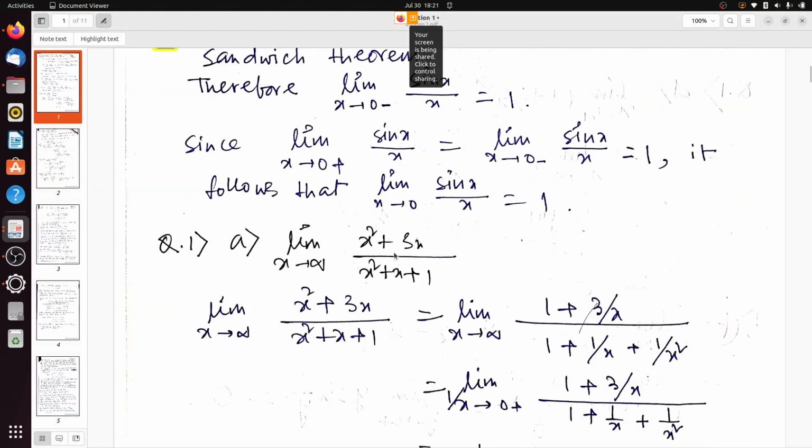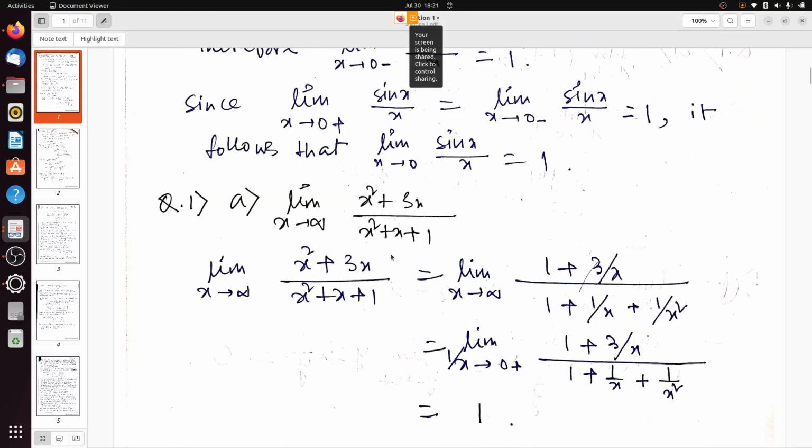Now see, we will divide the numerator by x square, and also divide the denominator by x square. So what we will get, limit x tends to infinity of 1 plus 3 by x, over x square by x square which is 1, plus x by x square which is 1 by x, plus 1 by x square.